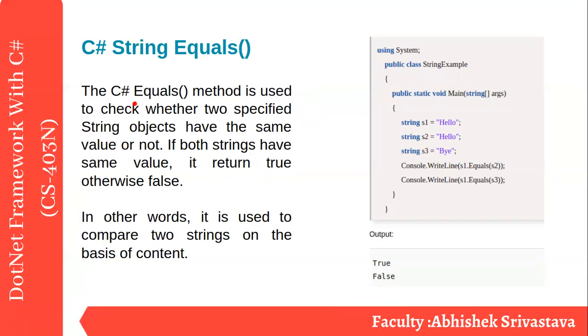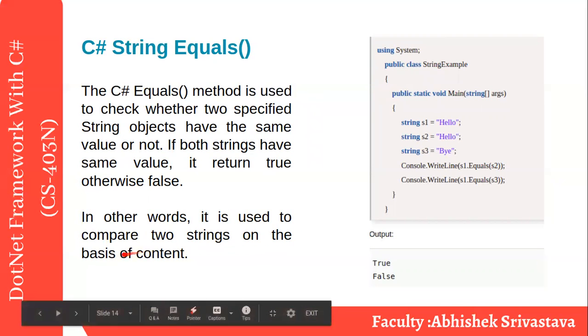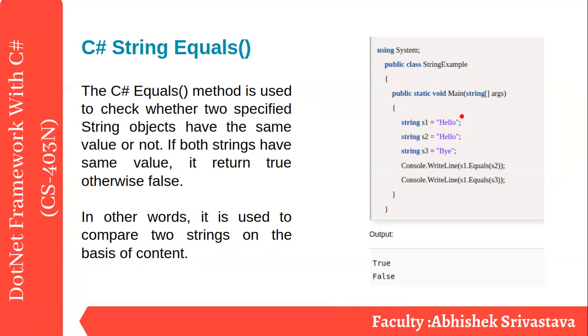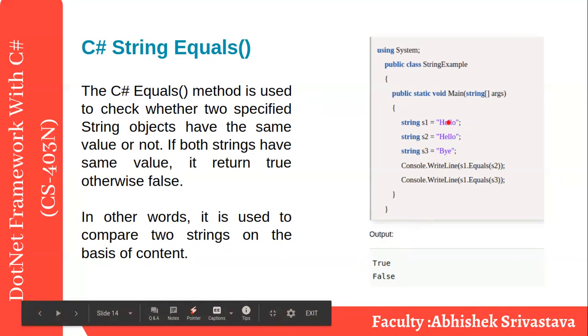Now, equals. The C sharp equals method is used to check whether two specified string objects have the same value or not. If both strings have the same value, it returns true, otherwise false. In other words, it is used to compare two strings on the basis of content. Okay, we check this one. Hello hello, true. Hello bye, false. So keep in mind these are all library methods which save or ease your time.